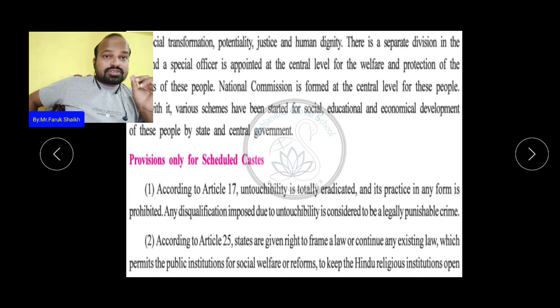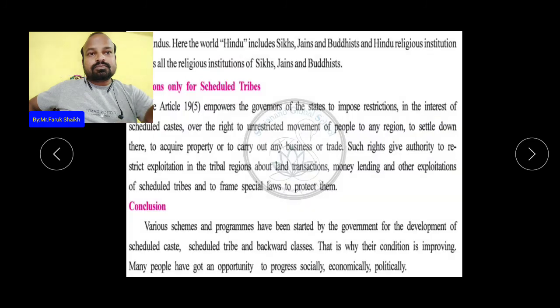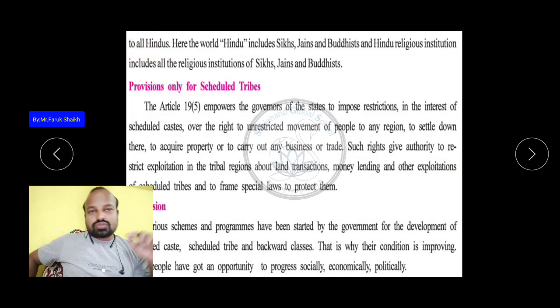And if any person is arrested for this crime, he is arrested unbailable, यानी कि उसकी जमानत, उसकी बेल नहीं हो सकती. Second, according to Article 25, states are given the right to frame a law or continue any existing law which permits public institutions for social welfare or reform to keep Hindu religious institutions open to all Hindus.